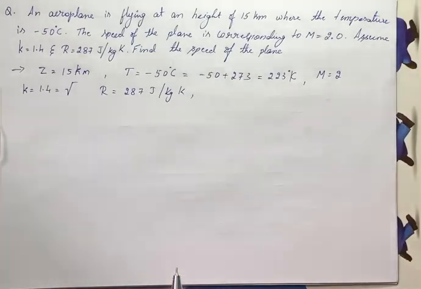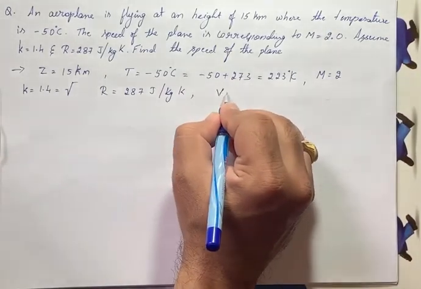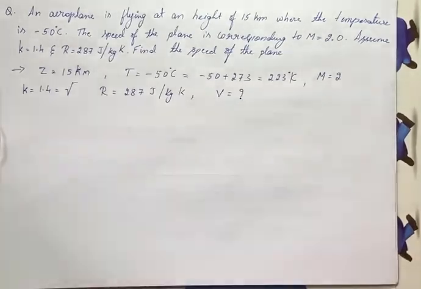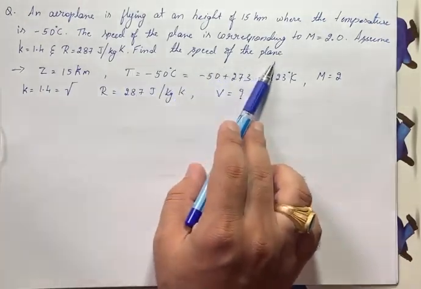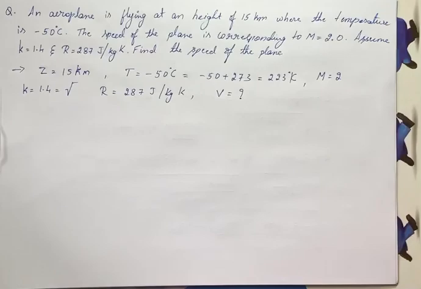Here he has asked to find out V. V is nothing but the speed of the plane. I have seen students making confusion with respect to V and C. When V is asked, students replace V by C. Now coming to this, what is asked? He has asked to find out the speed of the plane.